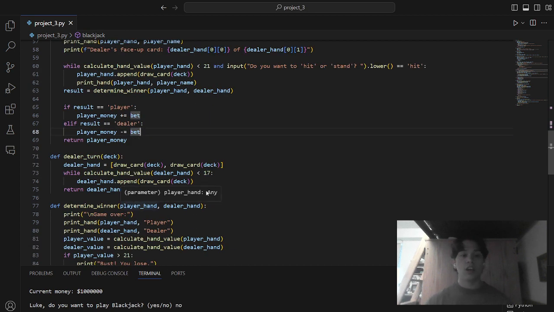We have the dealer's turn, which is just a simple algorithm that will either hit or stand based on whether or not it's less than 17. If it's less than 17, we take one of the cards from the deck and add that to the dealer's hand.